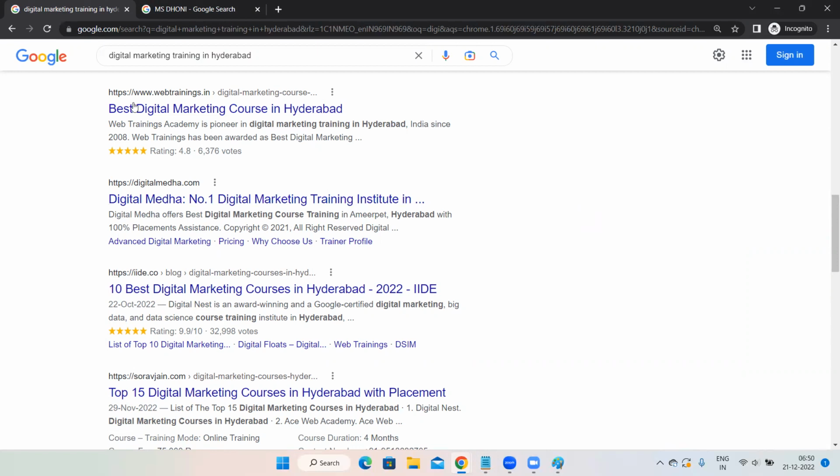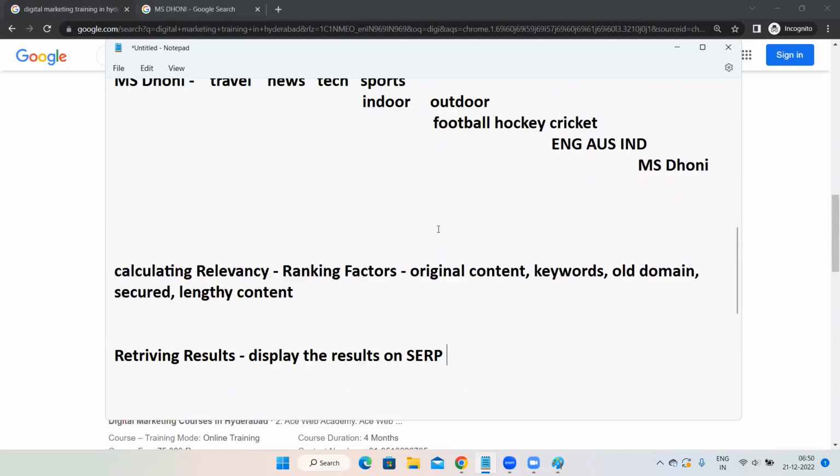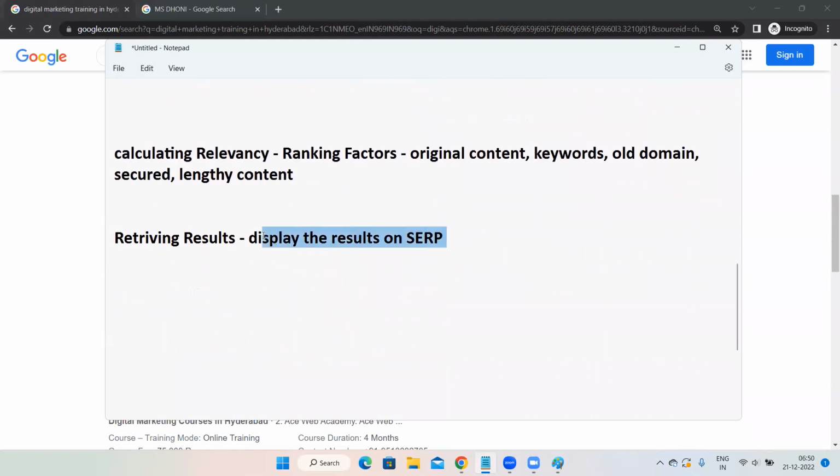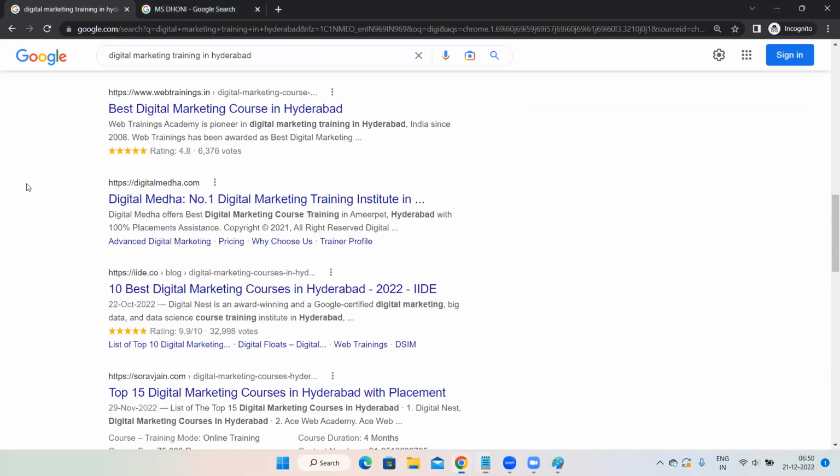That is the reason we are able to see the results for every keyword. Whatever you are searching, Google is showing you the results on SERP. Are the 4 points clear, Ravi? Crawling. Fourth one, retrieving results, displaying the results. These results are displayed, right? They are displayed over here. Google first displays the first, second, third, that way.